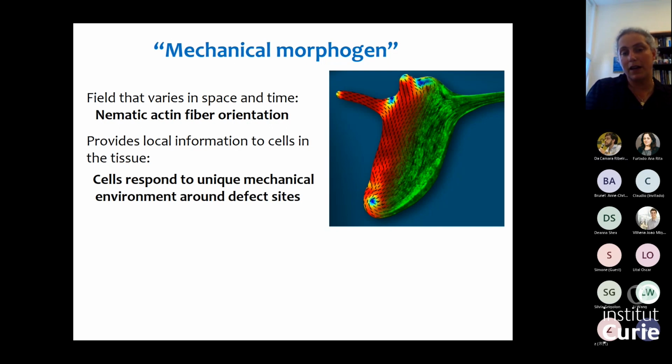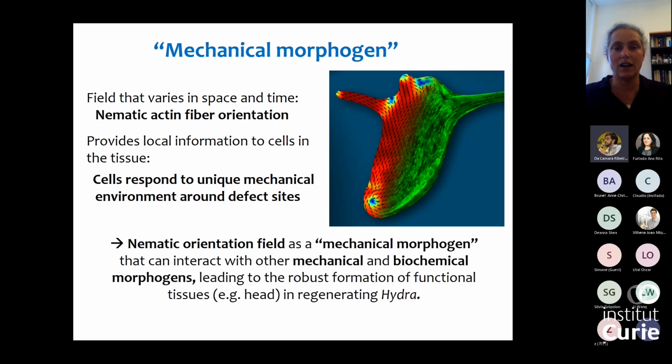And this mechanical field also provides local information to cells. So if I look at the local defect environment, which are singularities in this field, they will provide a unique mechanical environment. And this mechanical environment can push the system towards developing a head organizer in the site. So the idea is that we can think of these mechanical fields as mechanical morphogens.